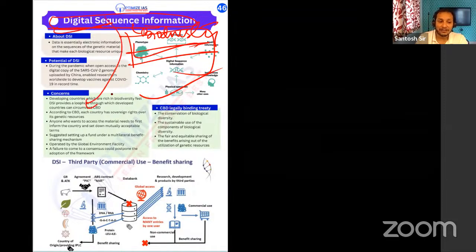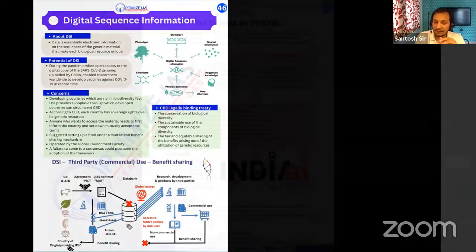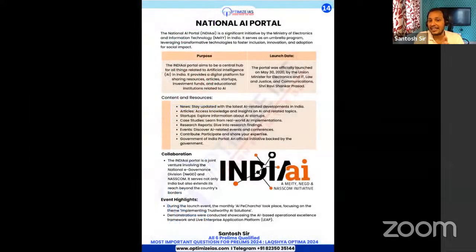It is part of the new framework of the Convention on Biological Diversity. DSI, very, very important. Many people will get confused. They will not be able to think that this has to do with biodiversity preservation, and they may get it wrong. Very, very important.